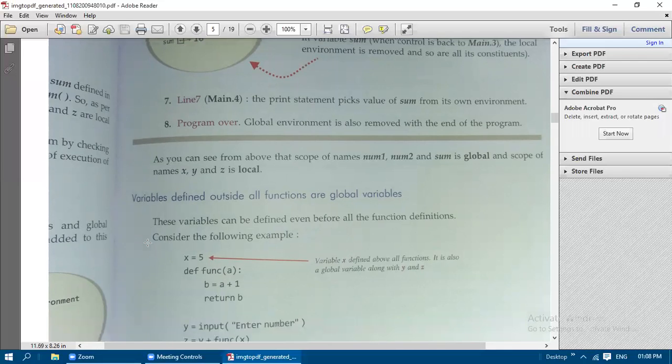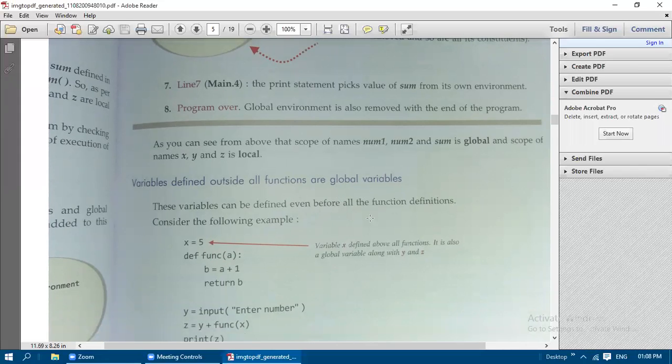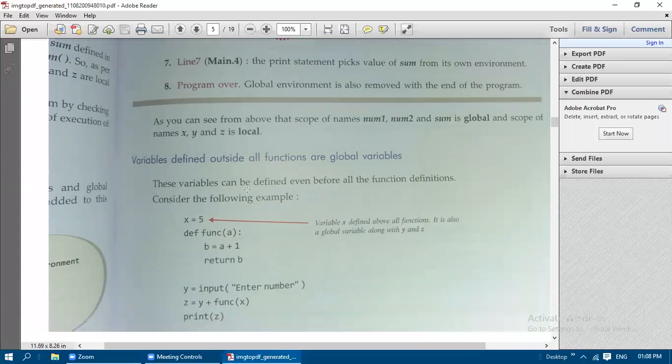Now variables defined outside all the functions are called global variables. Let us see an example for that also. These global variables can be defined even before all the function definitions. If you have one function definition, and you define another function definition here, and before all these function definitions you write some variables with some values, those variables are known as global variables.